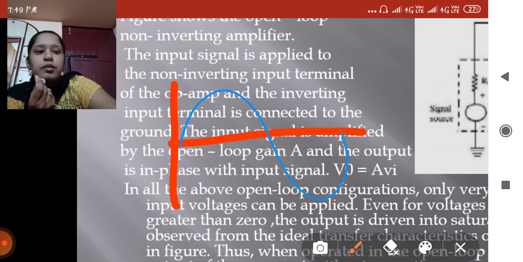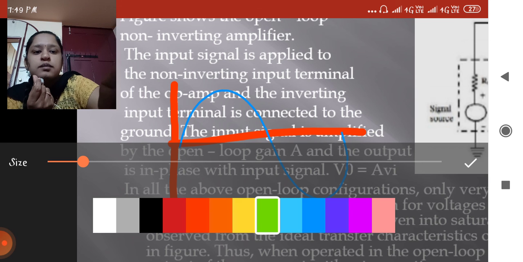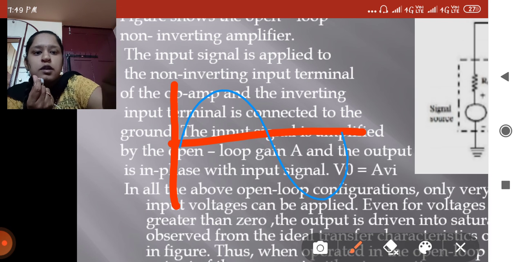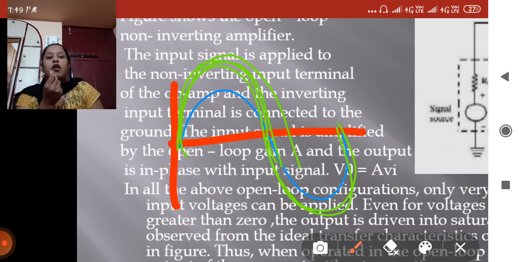This is the input and this is the output.